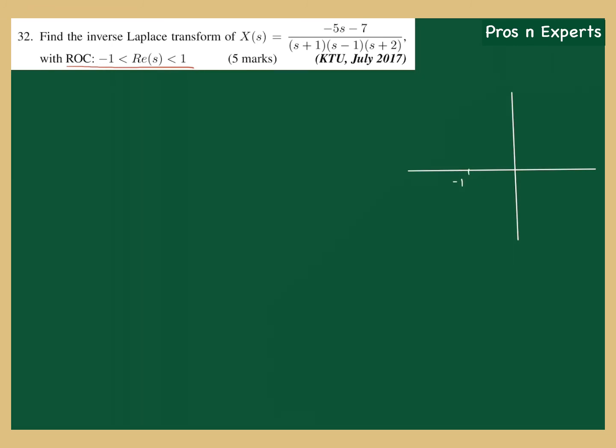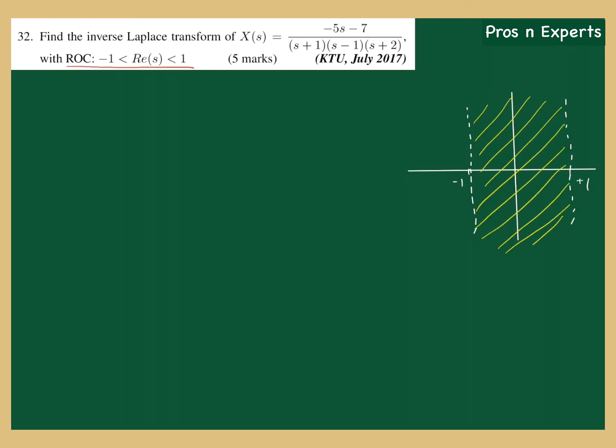So the ROC is given in the question as the region between -1 and +1. So this is the ROC, the region of convergence of the given Laplace transform.